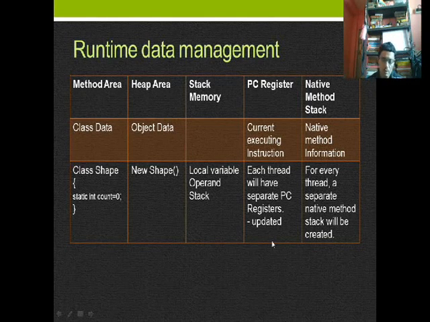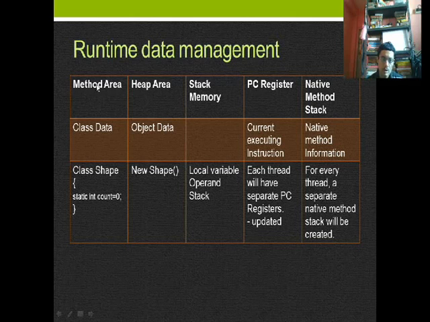Now we have covered the first loading phase, and now the runtime data management. What is it? In RAM, the JVM will slice the memory area for execution of the program. That is, one is the method area.